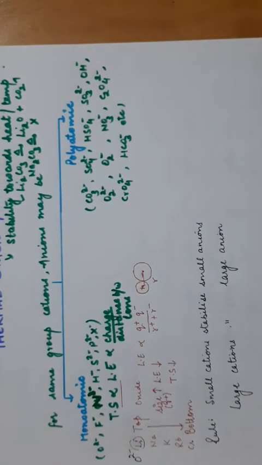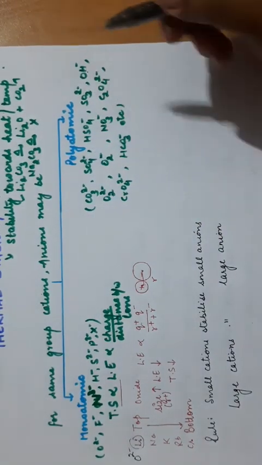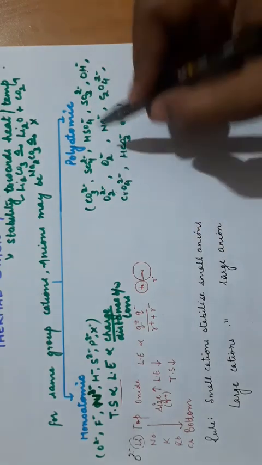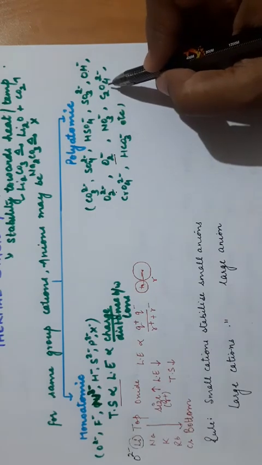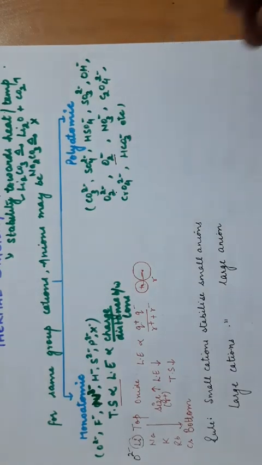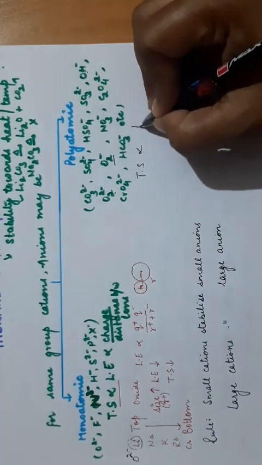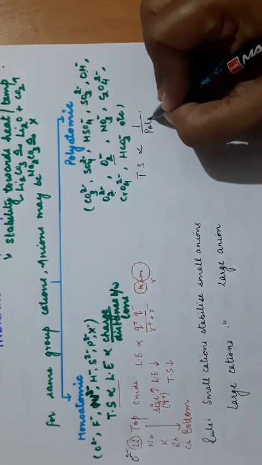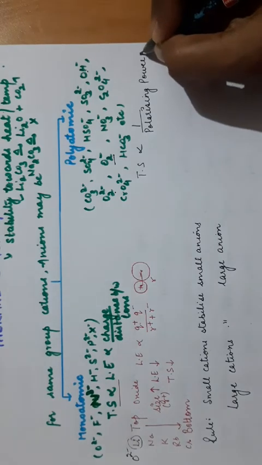Now coming to polyatomic anions, which are those made up of more than one atom. Carbonate, sulfate, bisulfate, sulfite, hydroxide. This is the peroxide ion O2 2 minus, superoxide ion made of two oxygen atoms, nitrate ion, oxalate, chromate, bicarbonate. All these are polyatomic anions. In case of any polyatomic anion, the thermal stability is inversely proportional to the polarizing power of the cation.